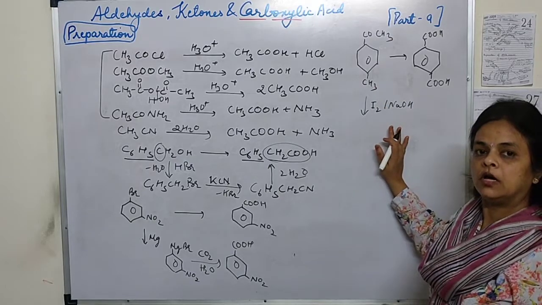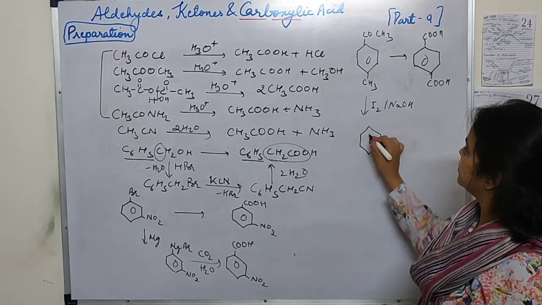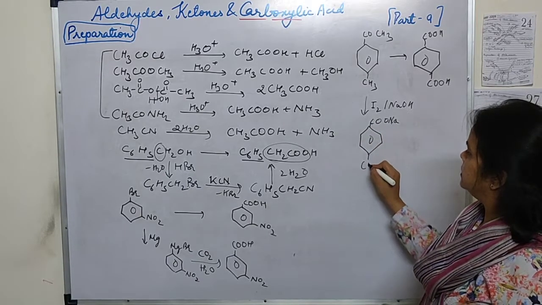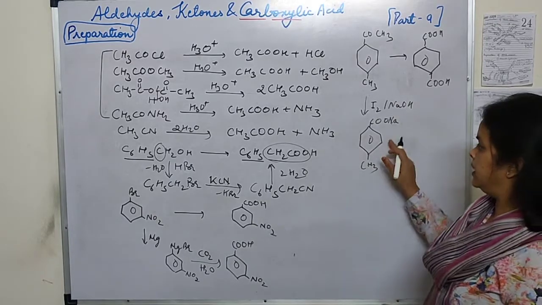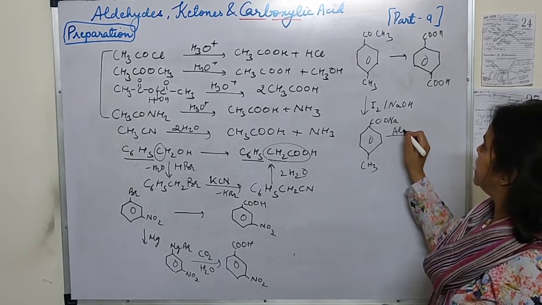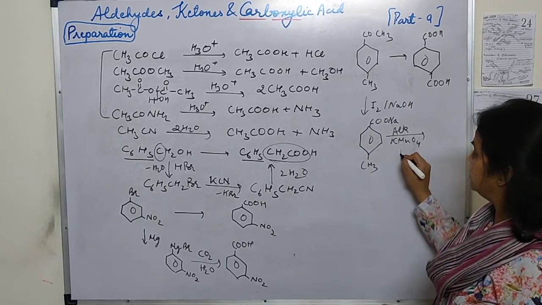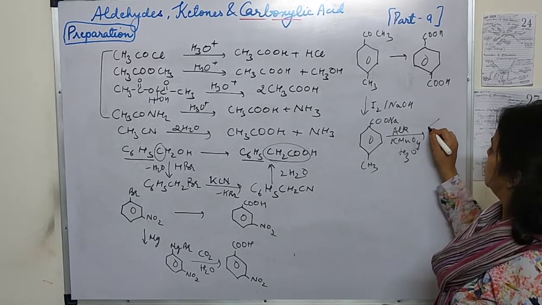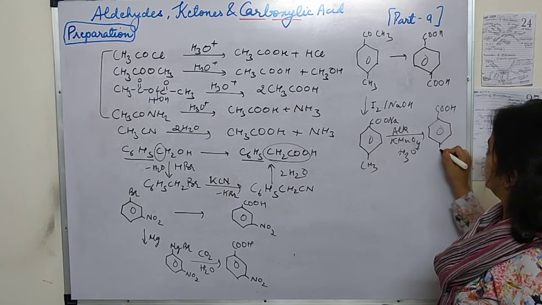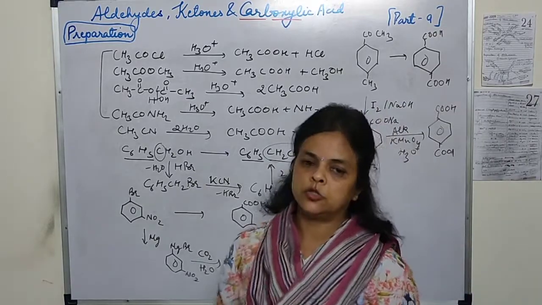Iodine NaOH, what will happen, we will get the salt, and what you will get over here, COONa, along with CH3. Now COONa and CH3 on hydrolysis with alkaline KMnO4, it's going to form the 1,4-dicarboxylic acid. Okay, so students here I have told you some of the conversions you can also practice.